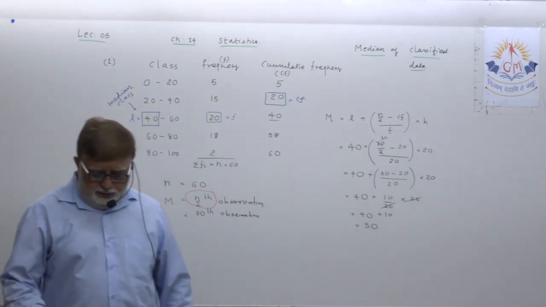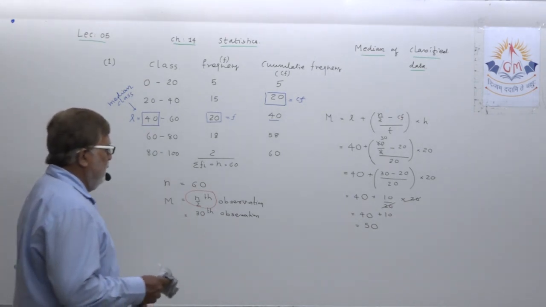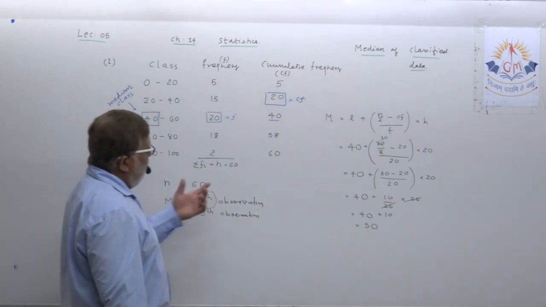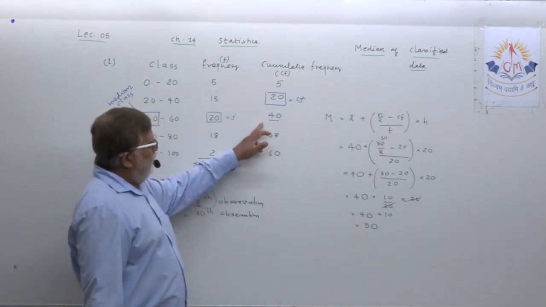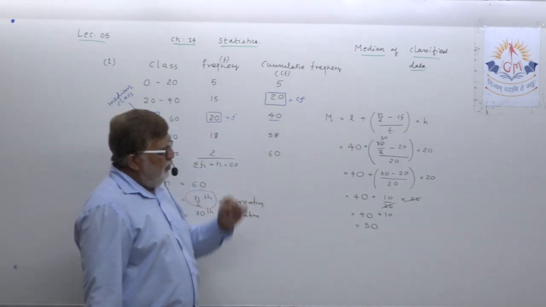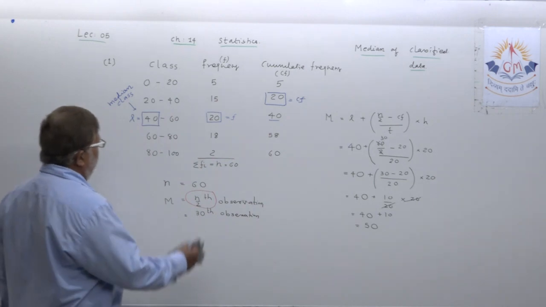Median of data, okay. Let us target. I think you must have written and understood the column formation, then the necessary marking, substituting values in the formula, and then solving the example.